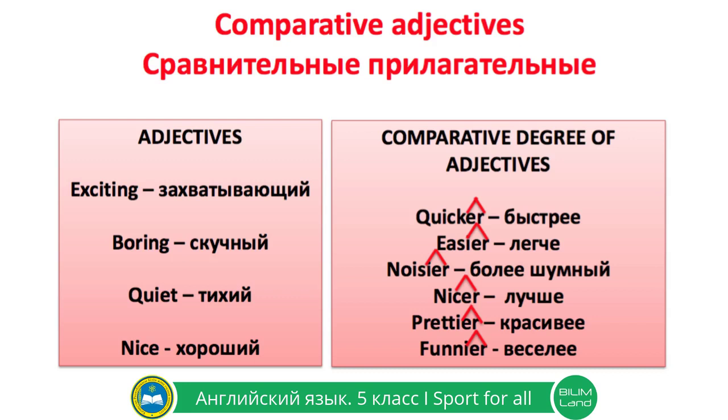Now, let me explain to you comparative adjectives. Here you see the adjectives that were used in the film. Exciting, boring, quiet, nice. Here you see comparative degree of adjectives that were used in the film. Quicker, easier, noisier, nicer, prettier, funnier.